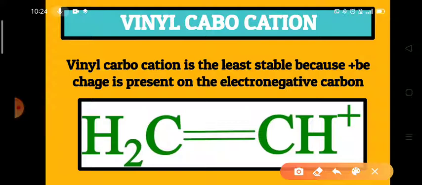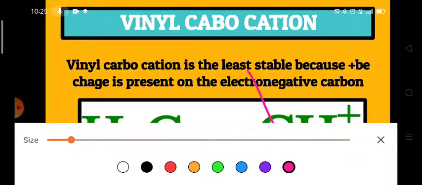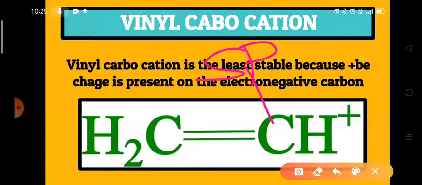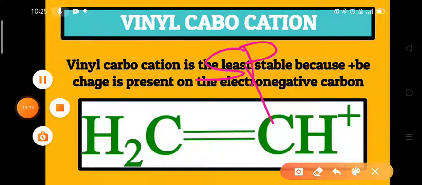Look here. As this carbon is sp hybridized, it is more electronegative. So it is very difficult for the positive charge to be present on the more electronegative carbon. That's why vinyl carbocation is the least stable among all the carbocations. Vinyl carbocation is the least stable carbocation among all the carbocations.